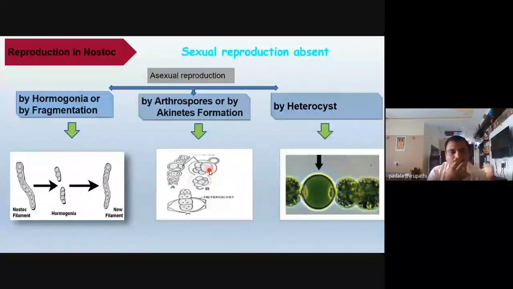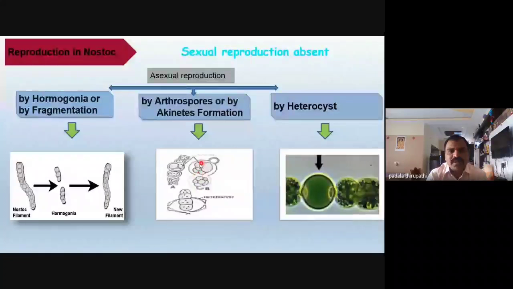Then here, how does this reproduction take place? This is by fragmentation or by hormogonia. Whenever this is the filament or trichome of the Nostoc, and the hormogonia or fragmentation occurs, each piece of this Nostoc is able to grow into an individual trichome, a complete structure of the Nostoc.